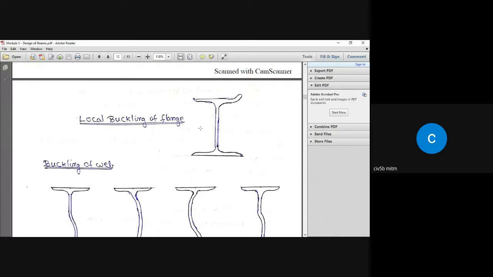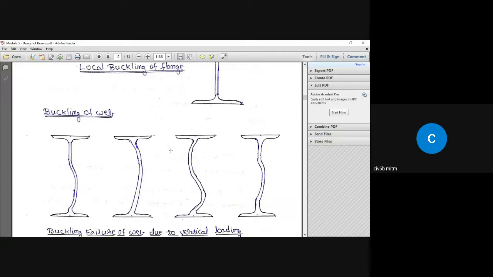So another type of failure is buckling of web. That is, the web may buckle in 4 different ways. The top portion is straight and it is going to take the shape of a single curvature. Here in the second figure, the whole height is going to take the shape of a single curvature. Then it is double curvature.